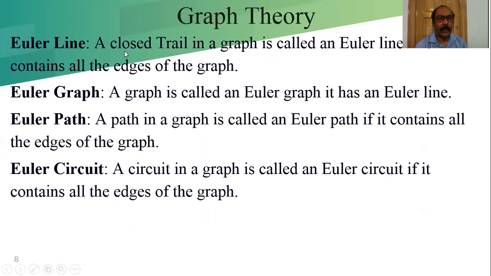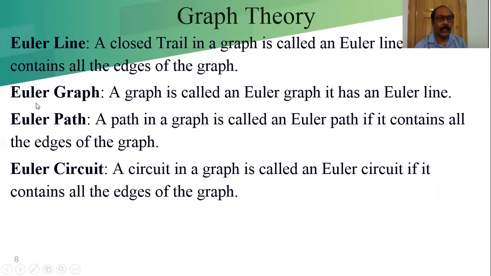Euler line. What is called the Euler line? A closed trail. Already we learned what is called the trail. A trail repeats the vertices but edges only once. A closed trail in a graph that consists of all the edges of the graph is called an Euler line. That means a trail which covers all the edges of the graph is known as the Euler line.